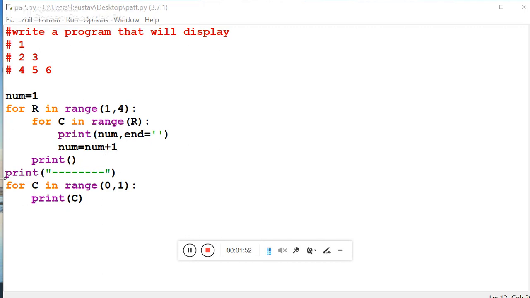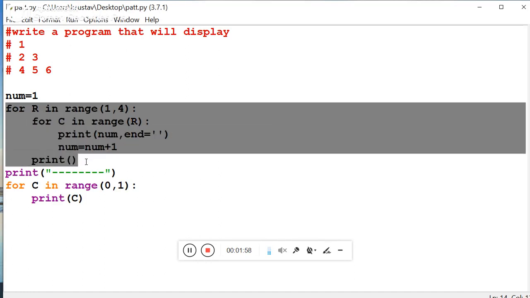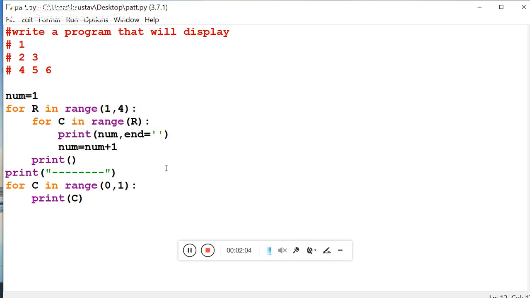So it should be clear to you that this portion is not part of the programming. The programming is only this one. I have written that particular portion over there to make you understand. Now what is going to happen? So in this way it is going to be incremented over there.